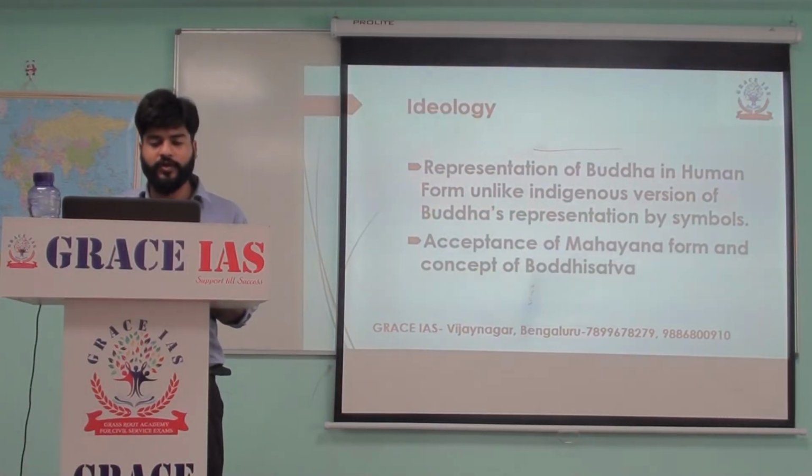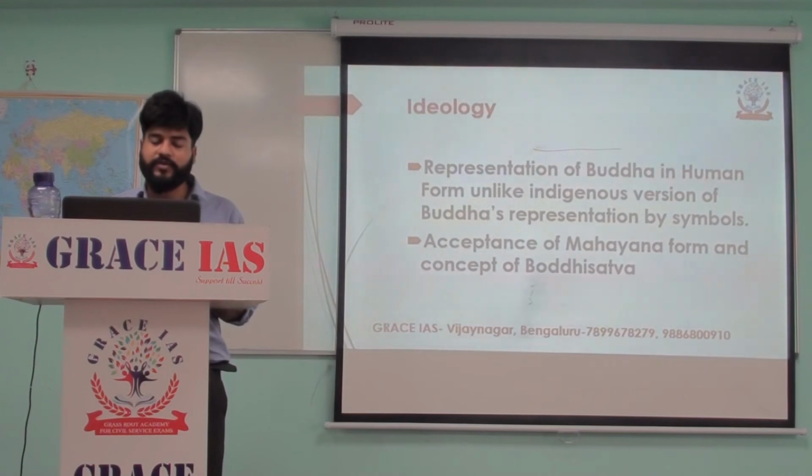Like I've already told, the representation of Buddha was earlier done through symbols, but it is through Gandhara art, and because of the influence of the Greco-Bactrian and Central Asian cultures, that the representation of Buddha started in human form. Moreover, the second point is that it was during the Kushan period that the 4th Buddhist Council happened, and it is in the 4th Buddhist Council that the bifurcation of Buddhism into Mahayana and Hinayana happened.